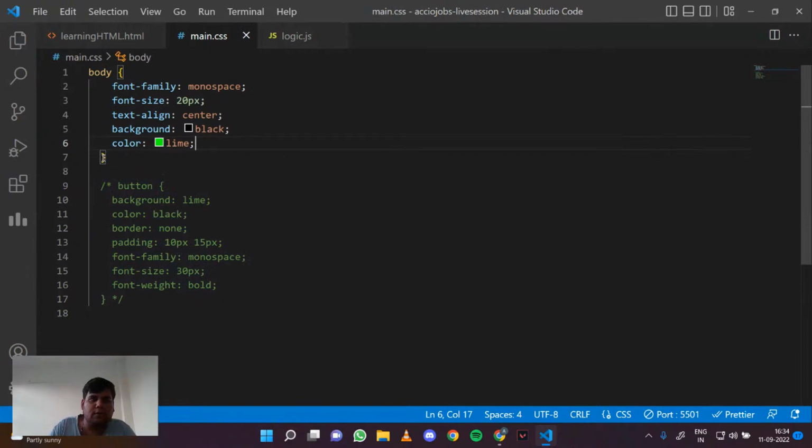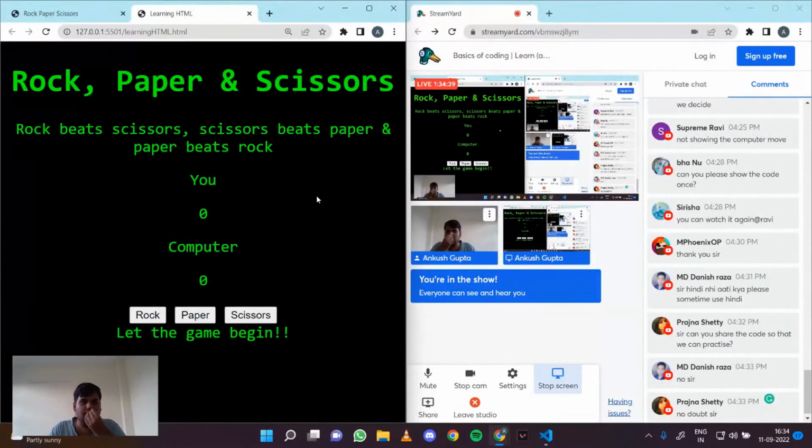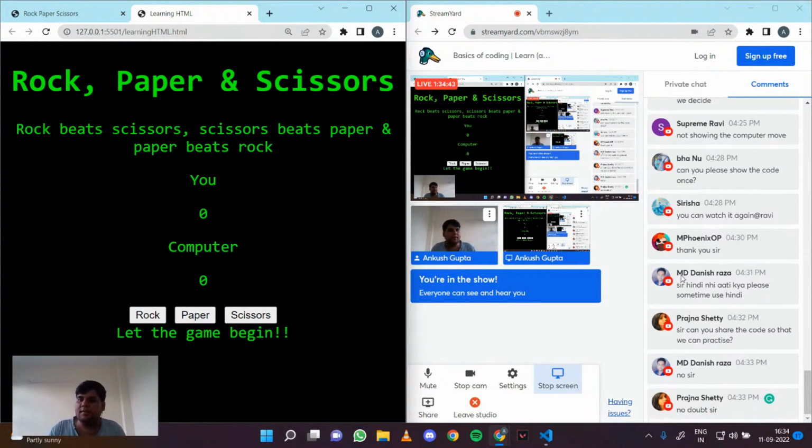Okay, so now I've pasted some CSS, right? Let's just see how our page now looks like. You can see that wow, our page literally changed, right? So let's just break it down one by one. What is that CSS doing, right? How is the CSS working, right?